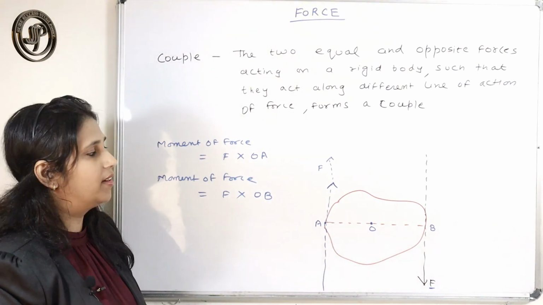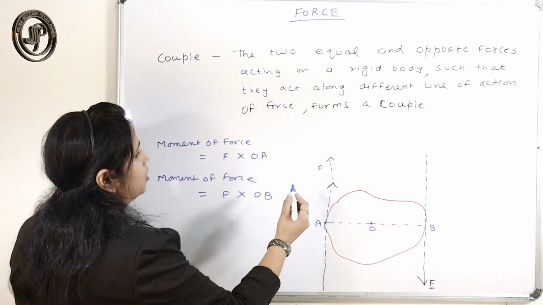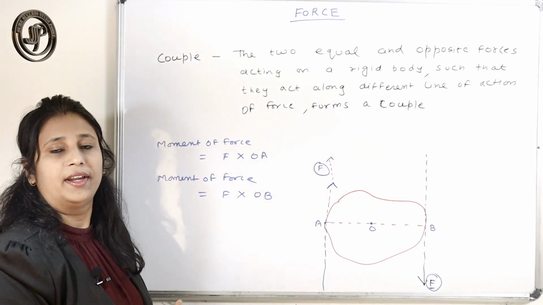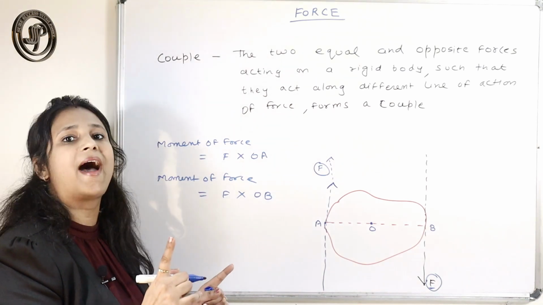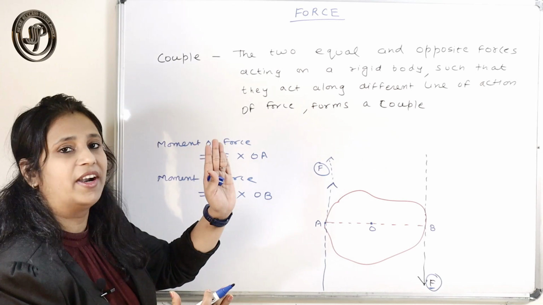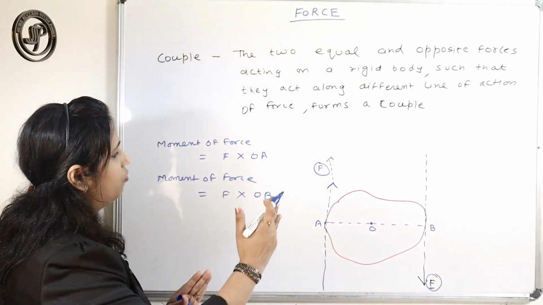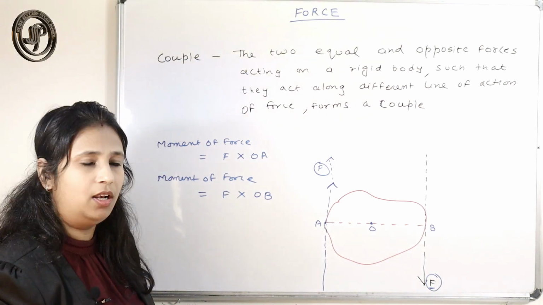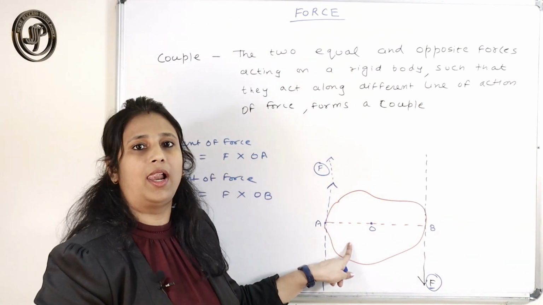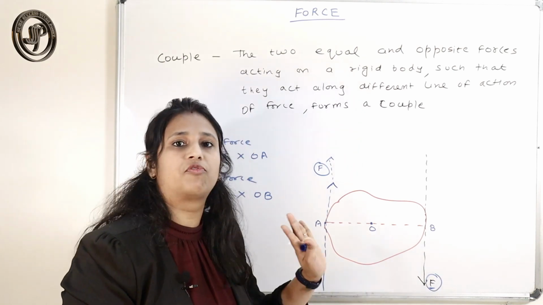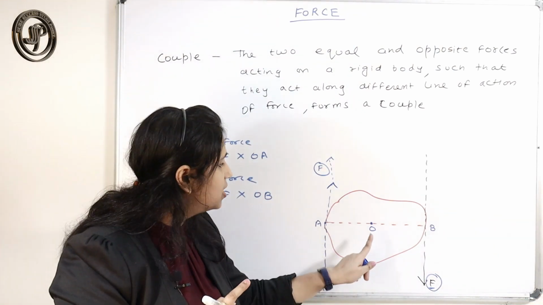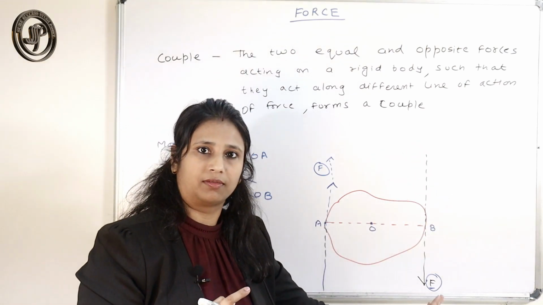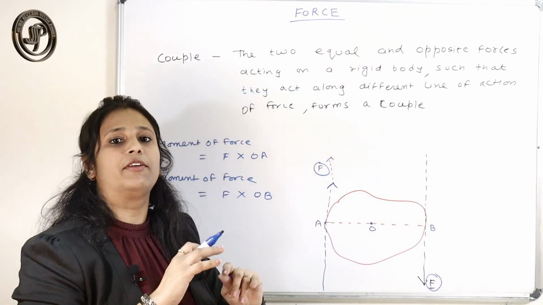But the important criterion for this is that the two forces act on the same body with the same magnitude and opposite direction, with different lines of action. What is the condition to form a couple? Two equal and opposite forces act on the same body along different lines of action. Then they form a couple.